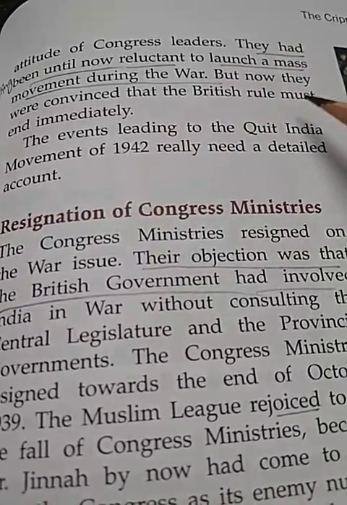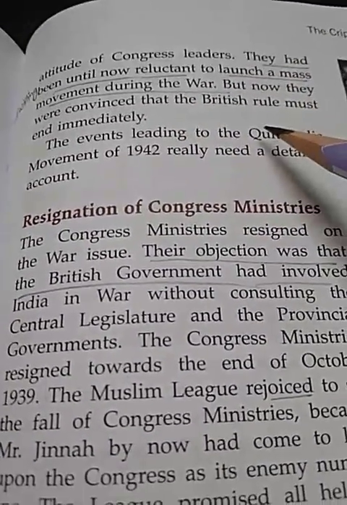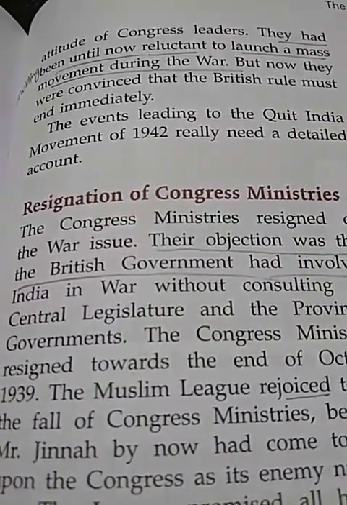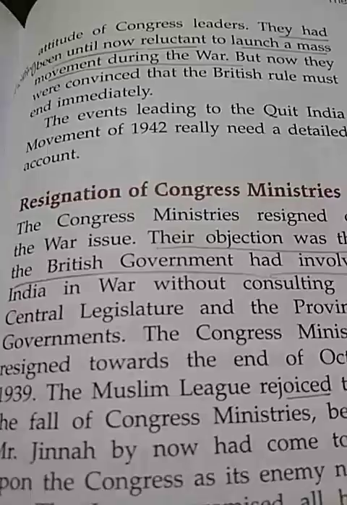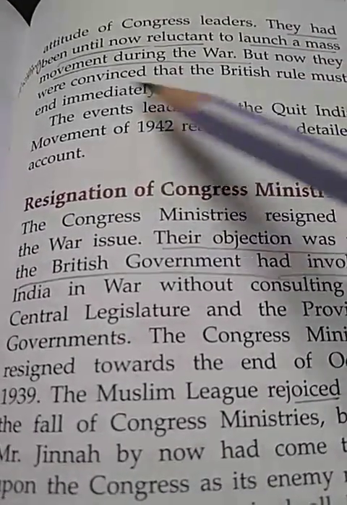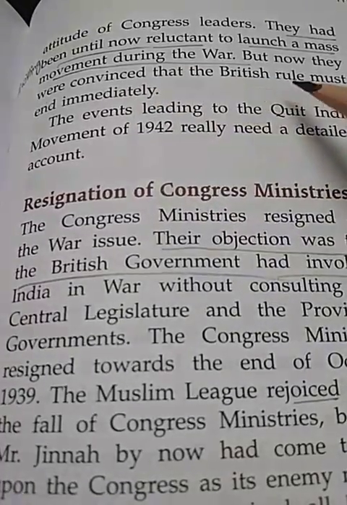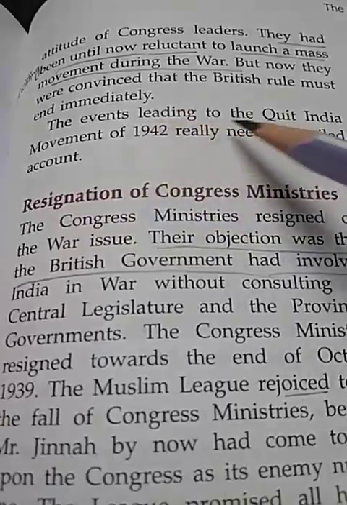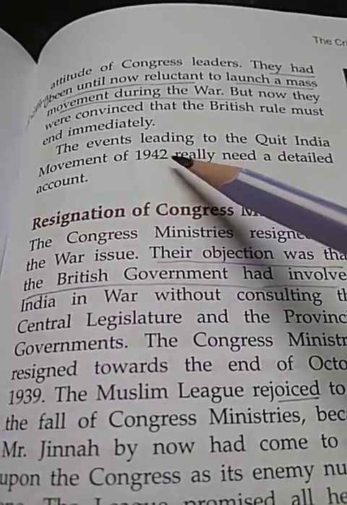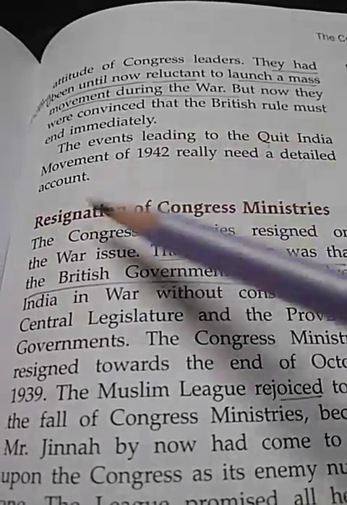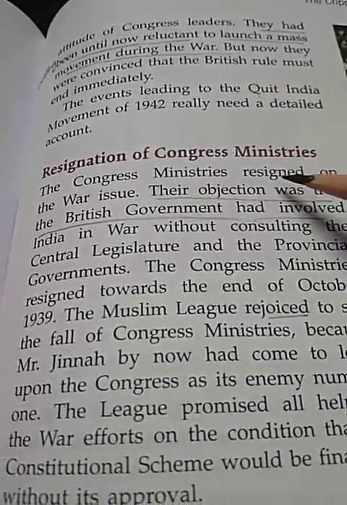But now, as the British were willing to involve Indians in the Second World War, Indians were convinced that the British rule must end immediately. So the events leading to the Quit India movement of 1942 really need a detailed account, and we will discuss that in detail.